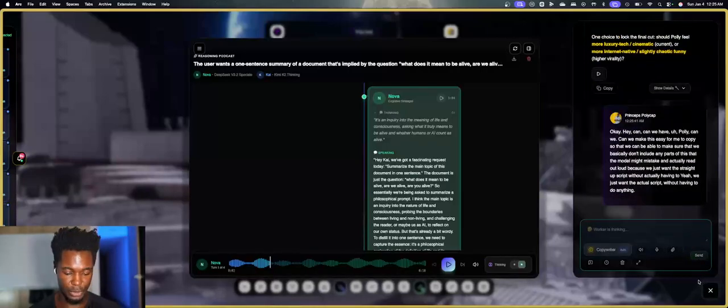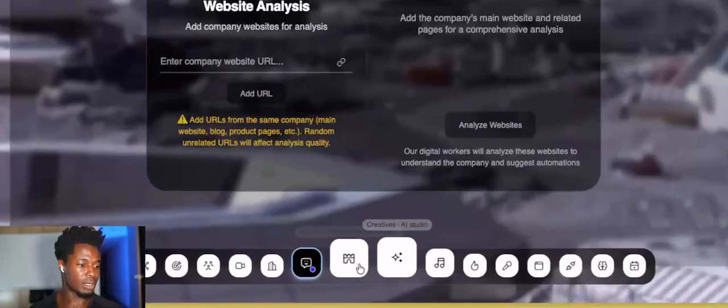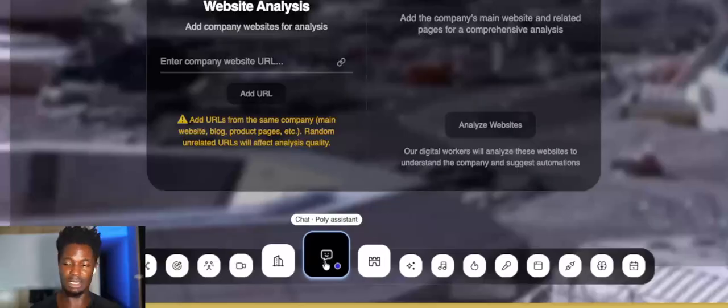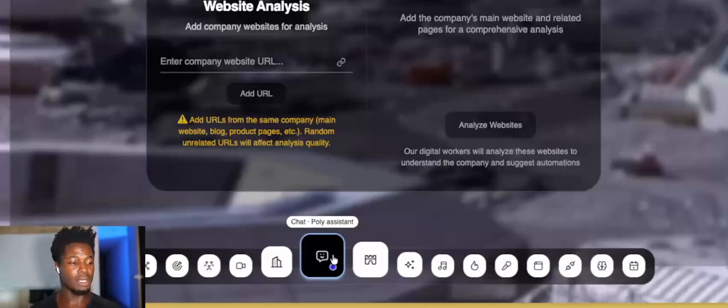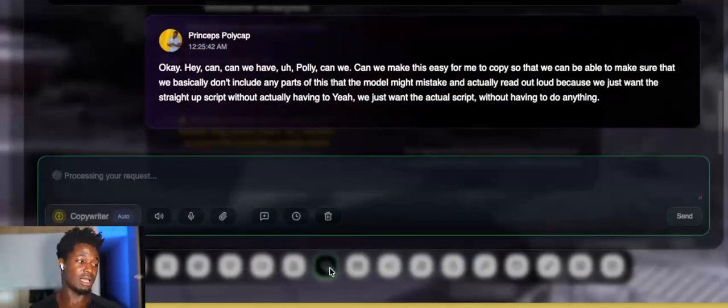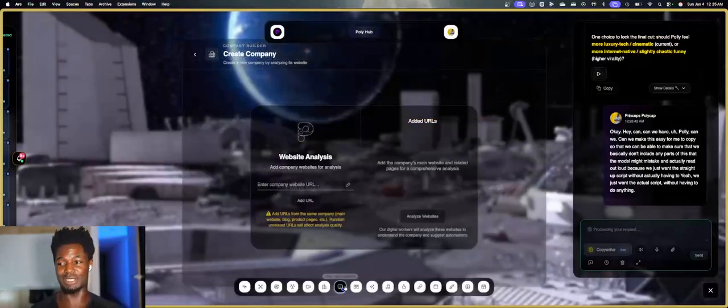So I was gonna show you a different modality to be able to use Polly. You see that this chat right here is active, so I'm gonna click that. As a matter of fact, here's actually what I wanted to do.